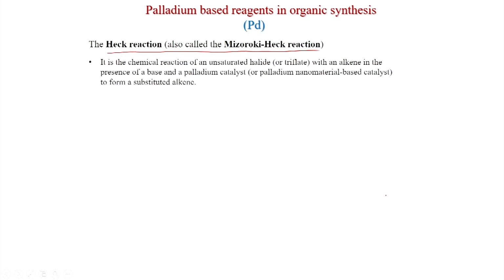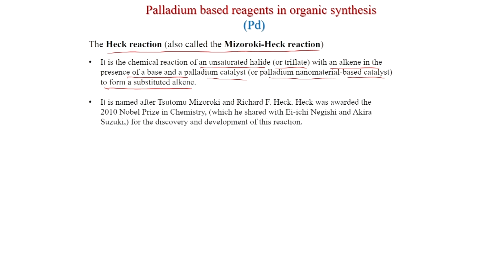So, first we will discuss the Heck reaction, also called the Mizoroki-Heck reaction. It is the chemical reaction of an unsaturated halide or triflate with an alkene in the presence of a base and a palladium catalyst or palladium nanomaterial based catalyst to form a substituted alkene. So, an alkene is converted to a substituted alkene, and it is named after T. Mizoroki and Richard F. Heck. Heck was awarded the 2010 Nobel Prize in Chemistry, which is shared with Negishi and Suzuki, of course, for the discovery and development of this reaction.